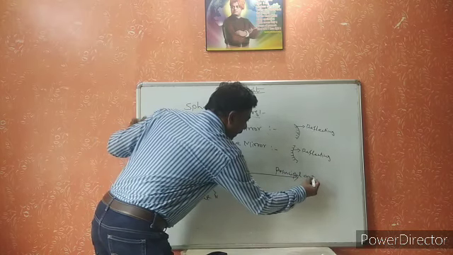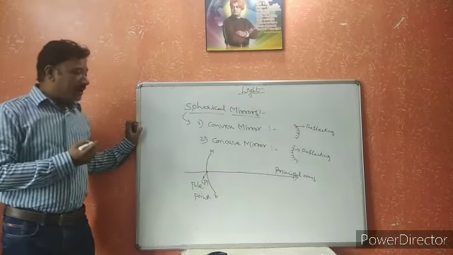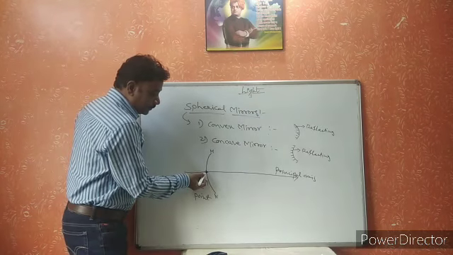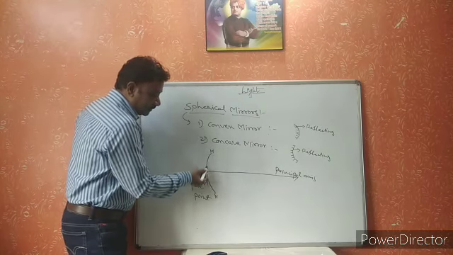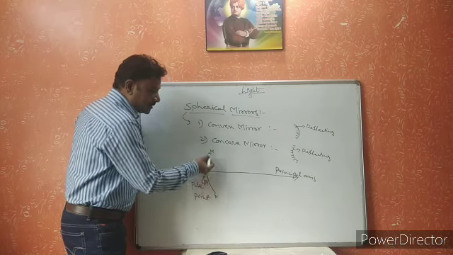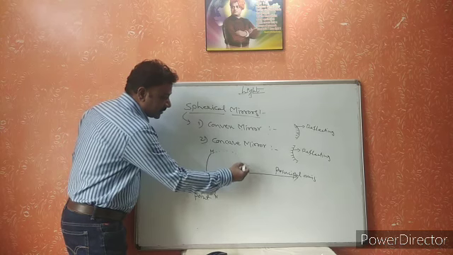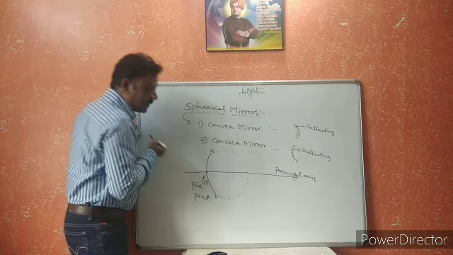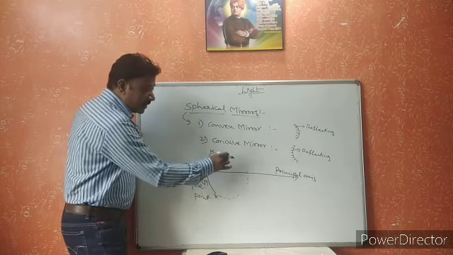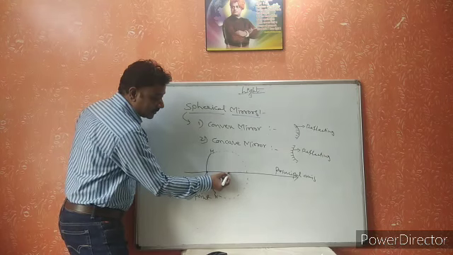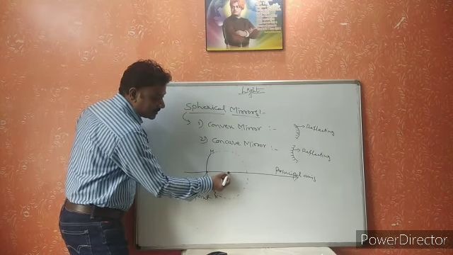If you take this spherical mirror, it is a part of a sphere. We know very well that if you extend this part, you will get the sphere. This sphere has one center.